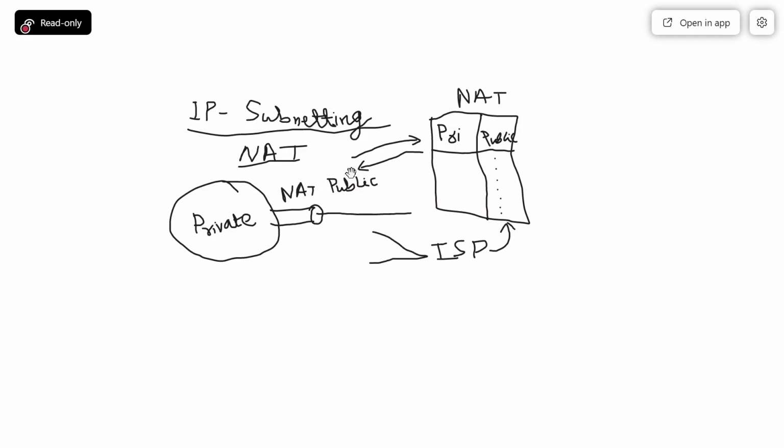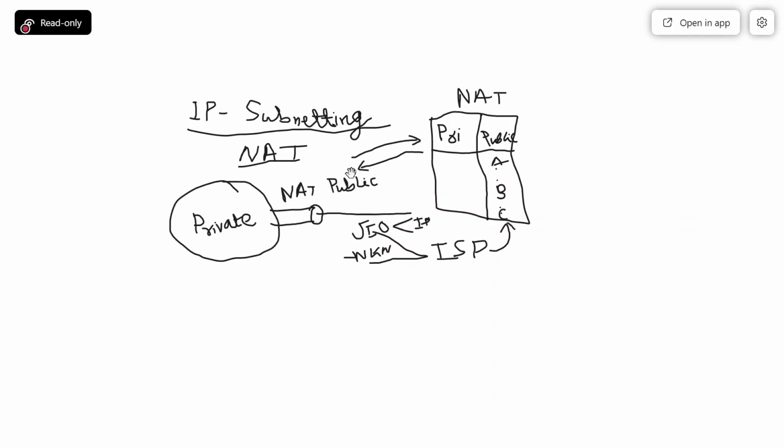One is Jio, another one is NKN. Jio has given two public IP addresses, and NKN has given one public IP address. So in this case we have a total of three public addresses. Let's say public address A, public address B, public address C.